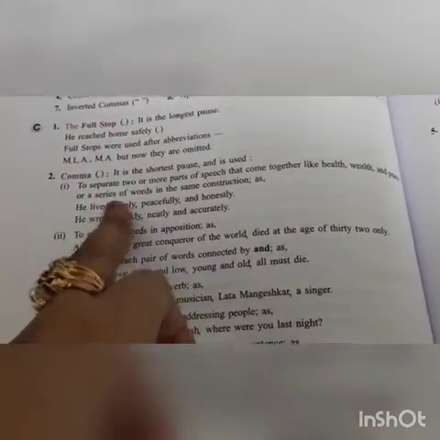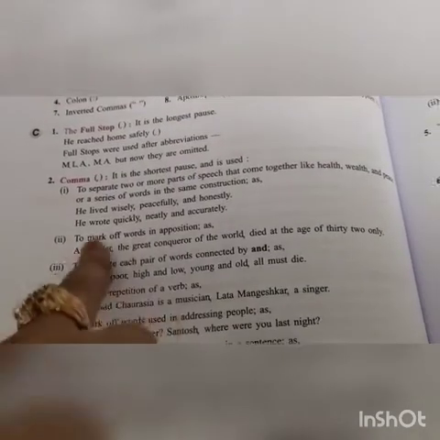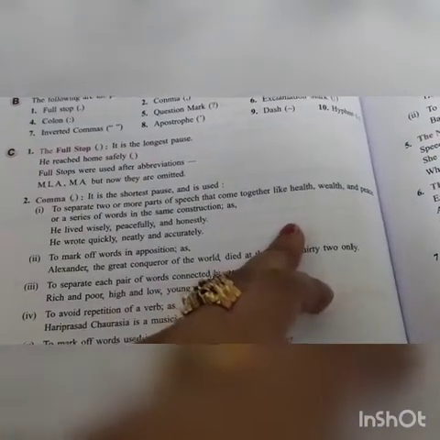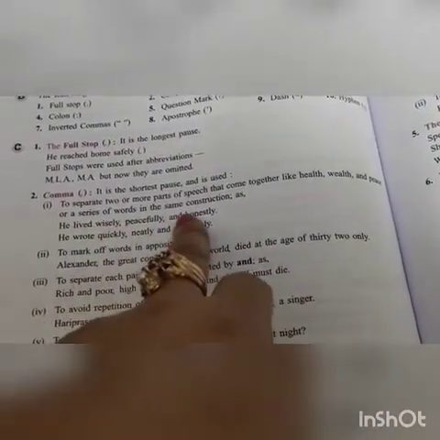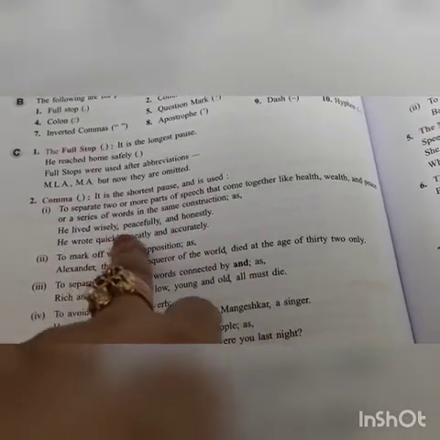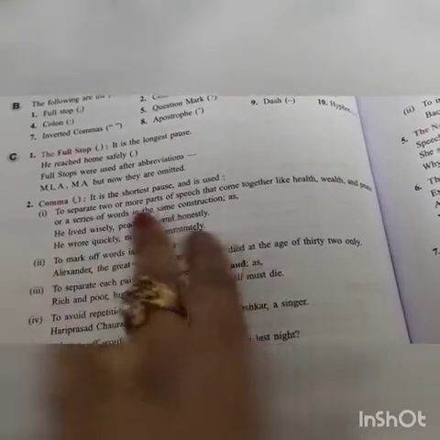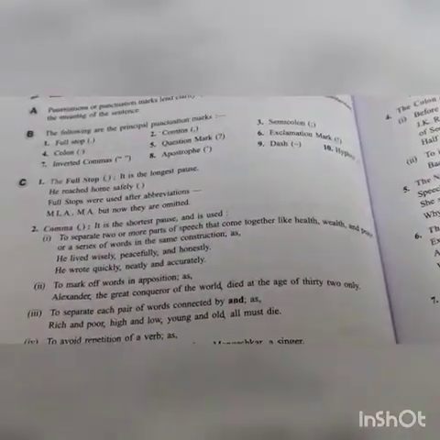So next, comma. It is the shortest pause and is used to separate two or more parts of speech that come together, like health, wealth and peace, or a series of words in the same construction. Next, he lived wisely, peacefully, honestly.